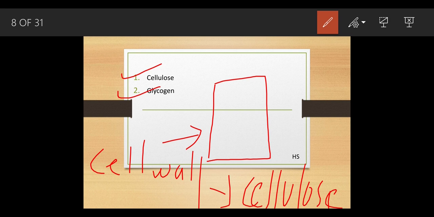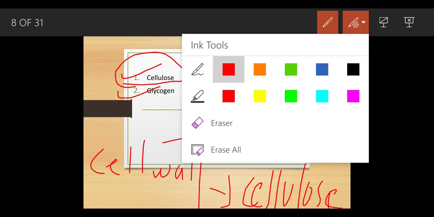Basically, whenever you take up your diet, the waste which gets expelled out of the body, because of this cellulose, gets easily excreted out of your body, because the function of the cellulose is to help in the proper functioning of the stomach. Now glycogen.